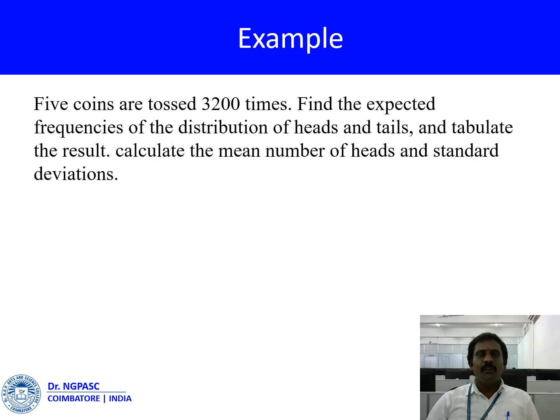Next example, another example for the binomial distribution problem, mean and variance. 5 coins are tossed 3,200 times. Find the expected frequency of the distribution of the heads and tails and tabulate the result, calculate the mean of the heads and the standard deviation.